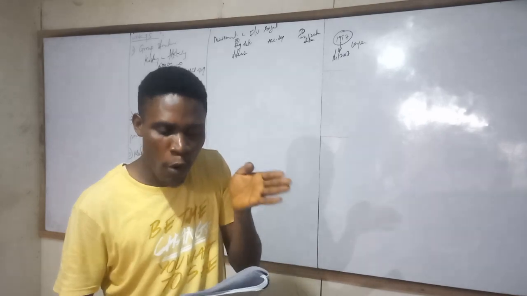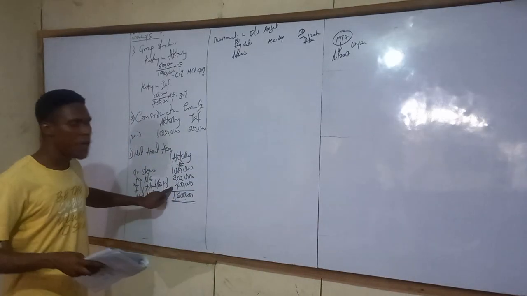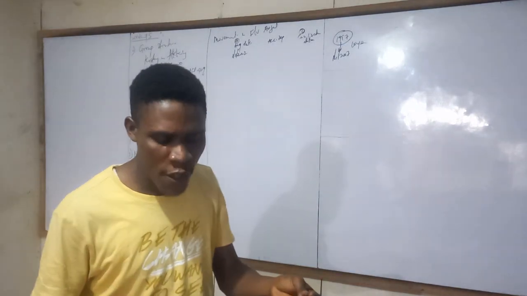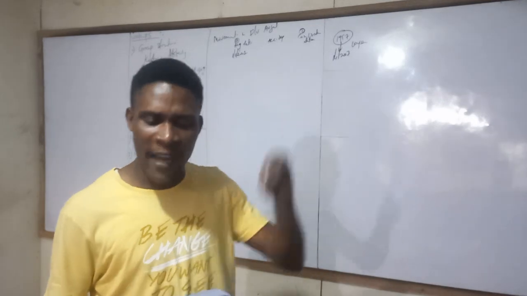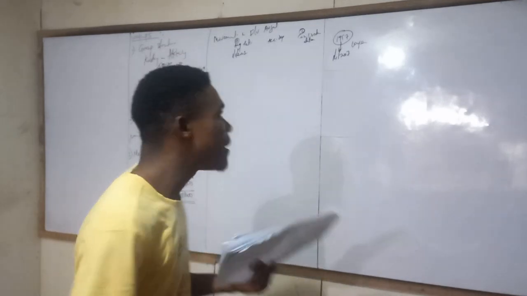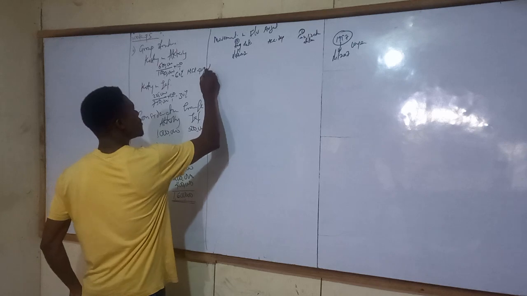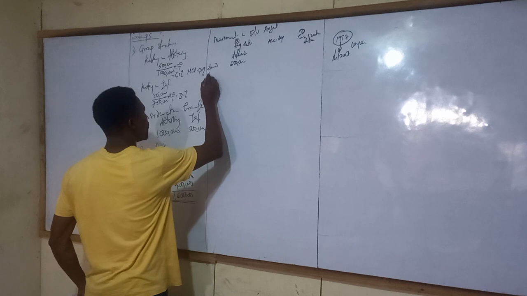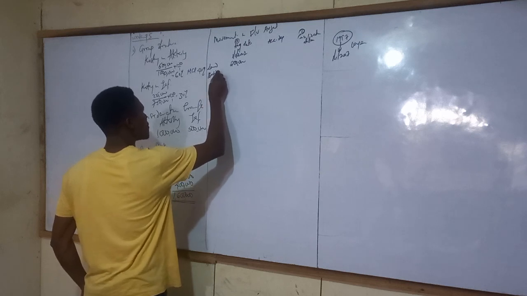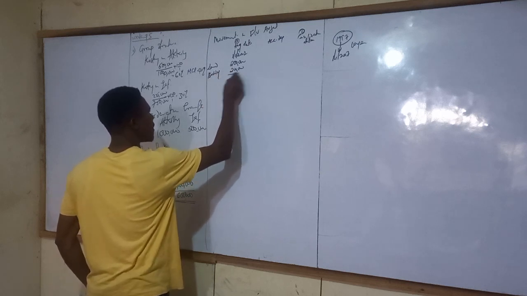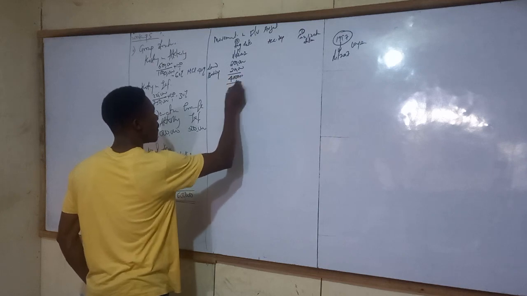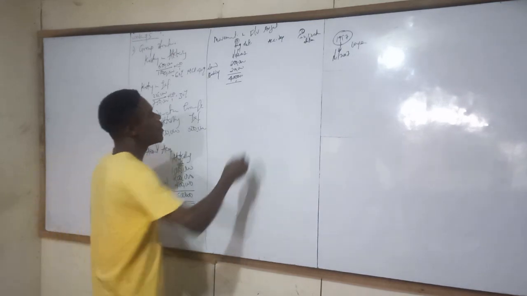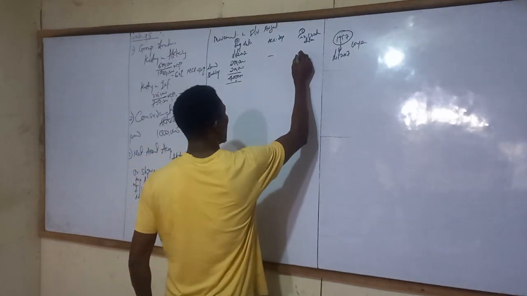The property comprises both land and building. The building element is 50% of the total value. Are we there now? The land should be how much now? 200,000. Then the building will be what? 200,000. Everything is how much now? 400,000, abi? So normally land is not depreciated, right? That means we dash it out.